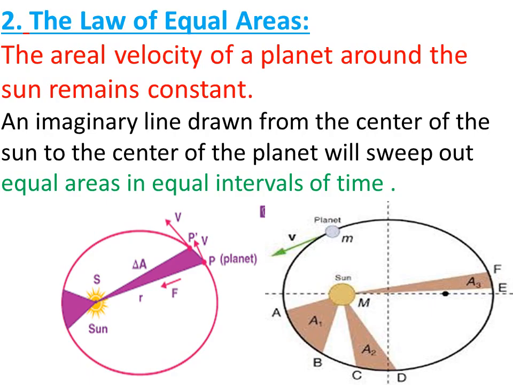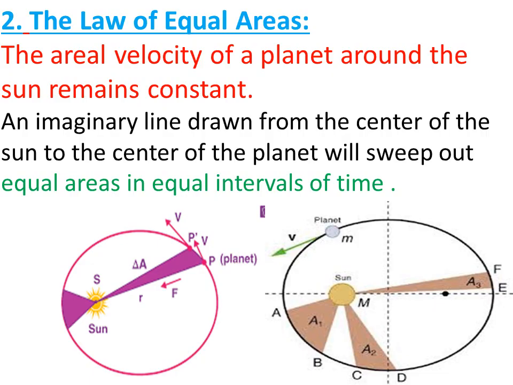Second law, the law of equal areas or law of area. The areal velocity is the area swept or covered divided by time. Area upon time is areal velocity. The areal velocity of a planet around the sun remains constant. The diagram is showing this here.